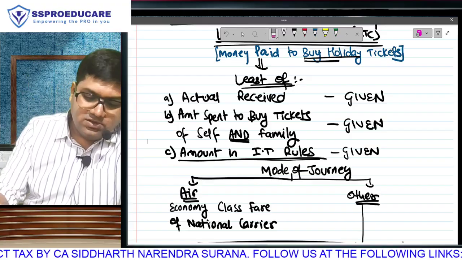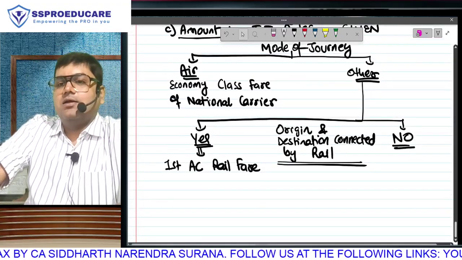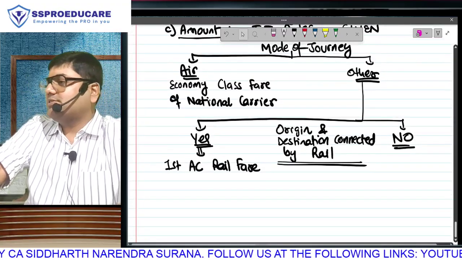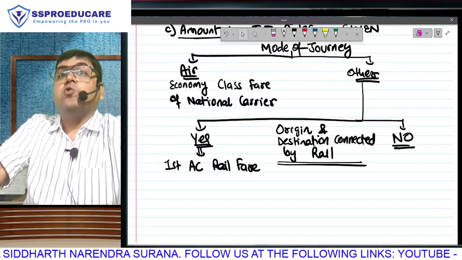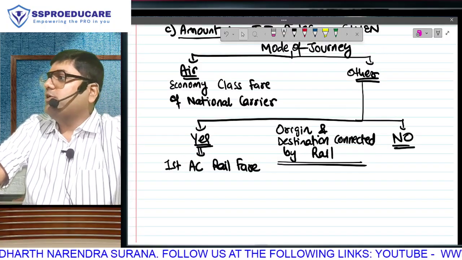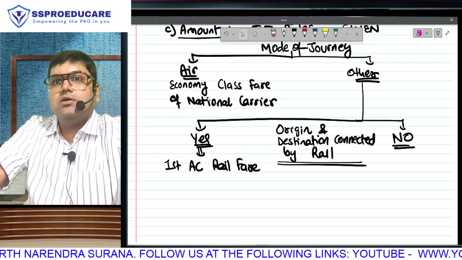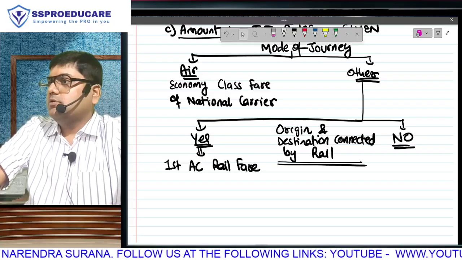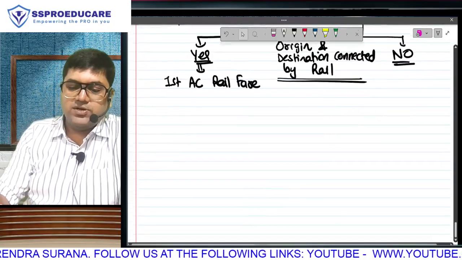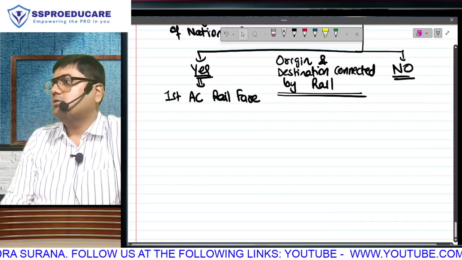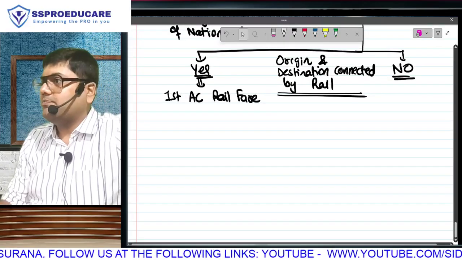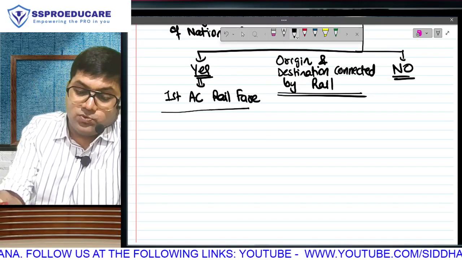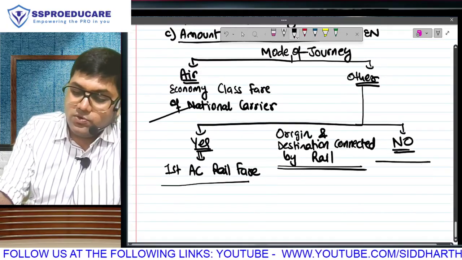Okay, so if you travel by air, the amount as per income tax rules is economy class, but if you don't travel by air and origin and destination are connected by rail, what's your answer? First AC rail fare. But is it possible origin and destination are not connected by rail? Mumbai Alibag, for example. You want examples? You take Mumbai Jodhpur here, you take Mumbai Delhi here, you write Mumbai Alibag.